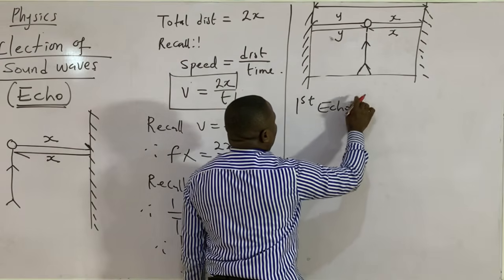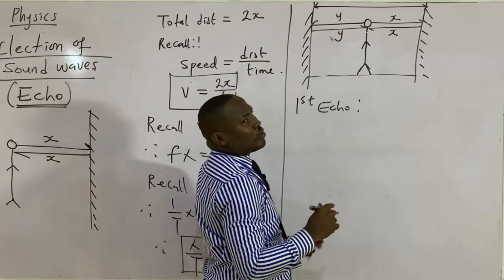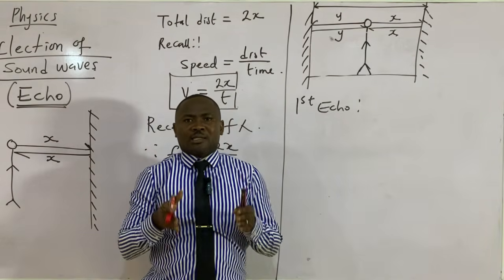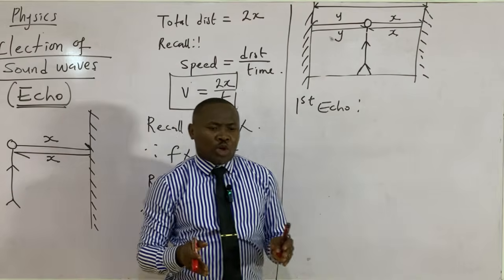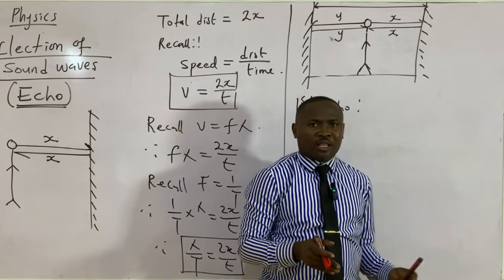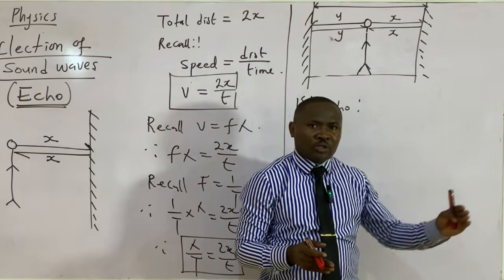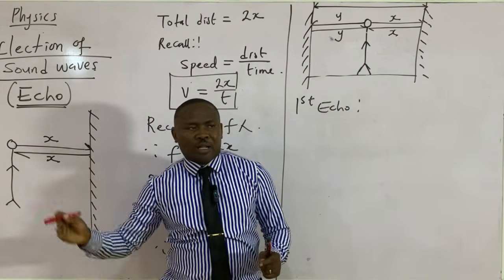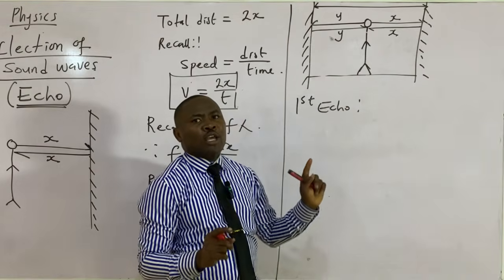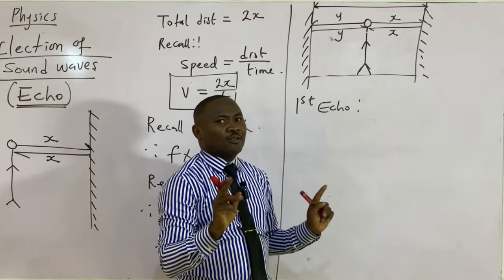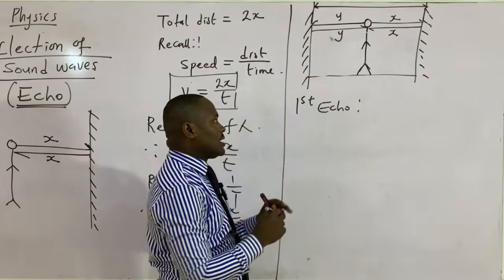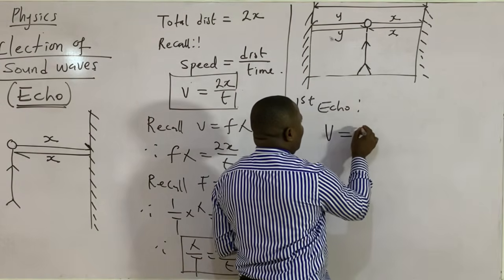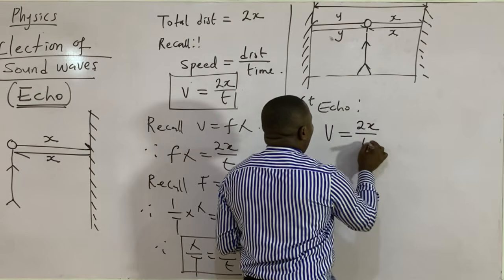Now our first echo, let's use x for our first echo. Remember, this boy is not standing at the center. He is standing closer to one of the cliffs. So the position from him to one cliff is not the same as the position from him to the other cliff. That's why he will hear two distinct echoes at different times. For the first echo, v is equal to 2x over t.